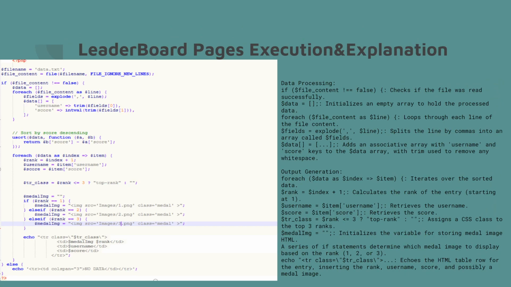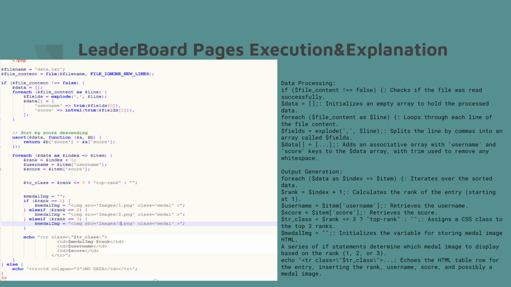And this is my example of the coding part. For example, on the third line, if the file content equals false, it's checking whether the file was read successfully or not, and the data is initialized as an empty array to hold the processed data. That's a part of data processing.